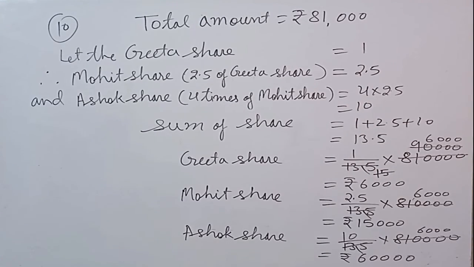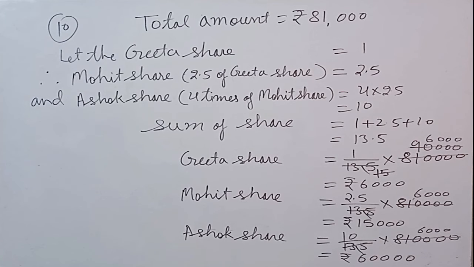Children, now taking question number 10, that is Mr. Gupta divides rupees 81,000 among his 3 children Ashok, Mohit and Geeta in such a way that Ashok gets 4 times what Mohit gets and Mohit gets 2.5 times what Geeta gets. Find the share of each of them. So first write the total amount that should be divided, that is rupees 81,000. Let the Geeta share equal 1, we are taking it as 1.